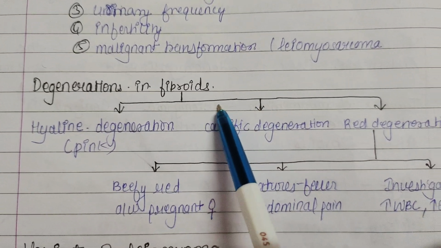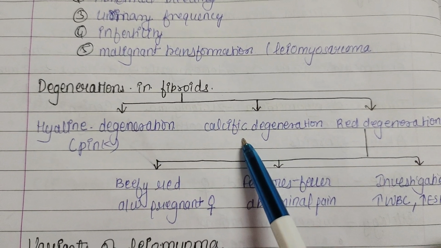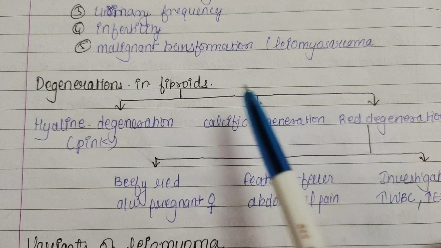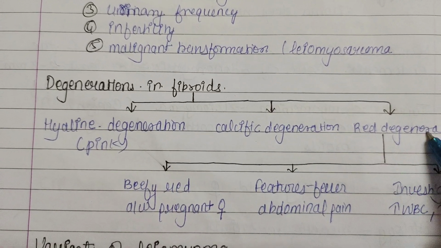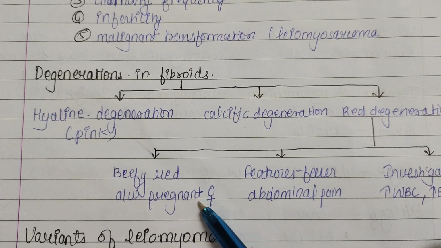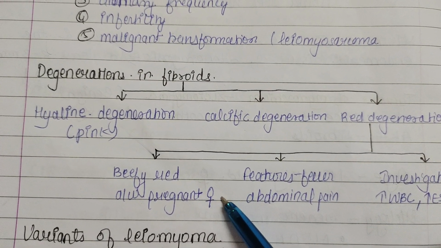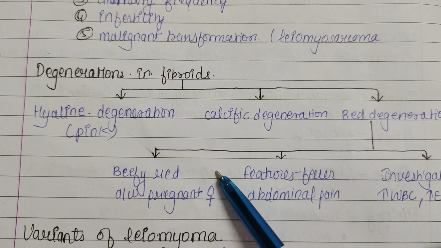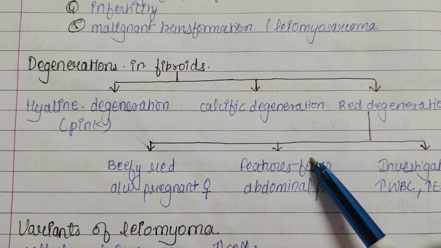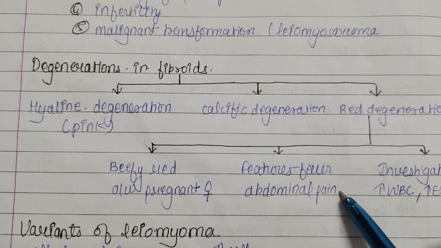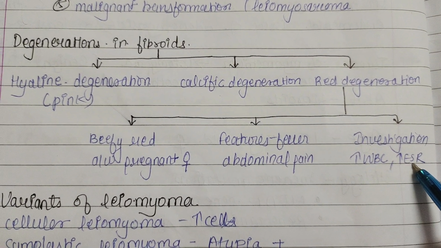Now there are degenerations of fibroids: hyaline degeneration, calcific degeneration, and red degeneration. In hyaline degeneration, pink pigment is seen, and red degeneration is beefy red, seen in pregnant women. It means that a female having leiomyoma shows a beefy red appearance of the fibroid in her pregnancy. Its features are fever and abdominal pain, and on investigation there is increased WBC and increased ESR count.